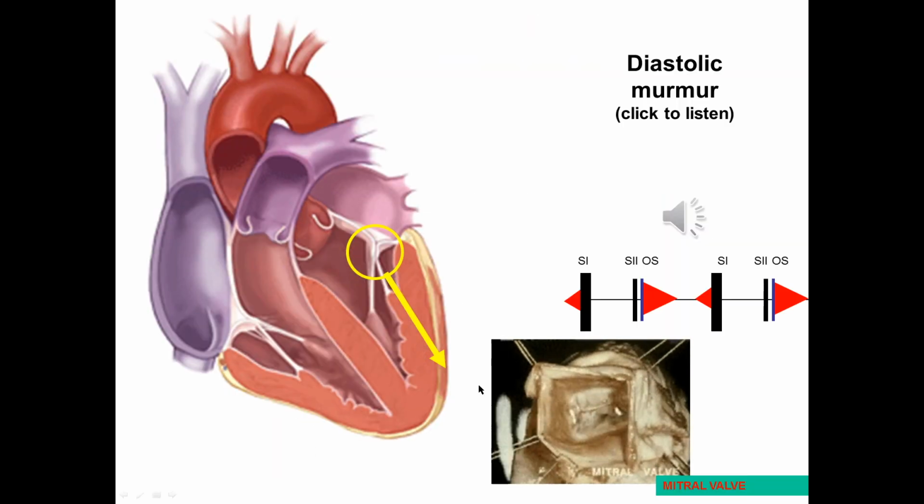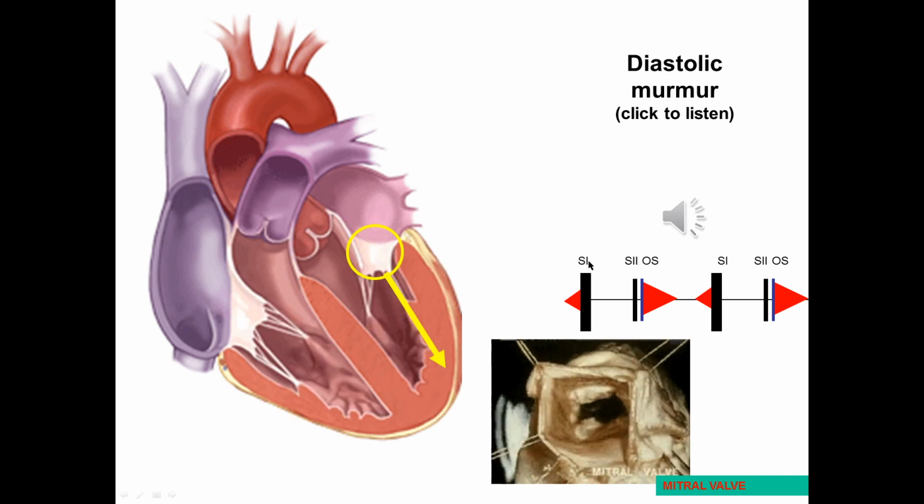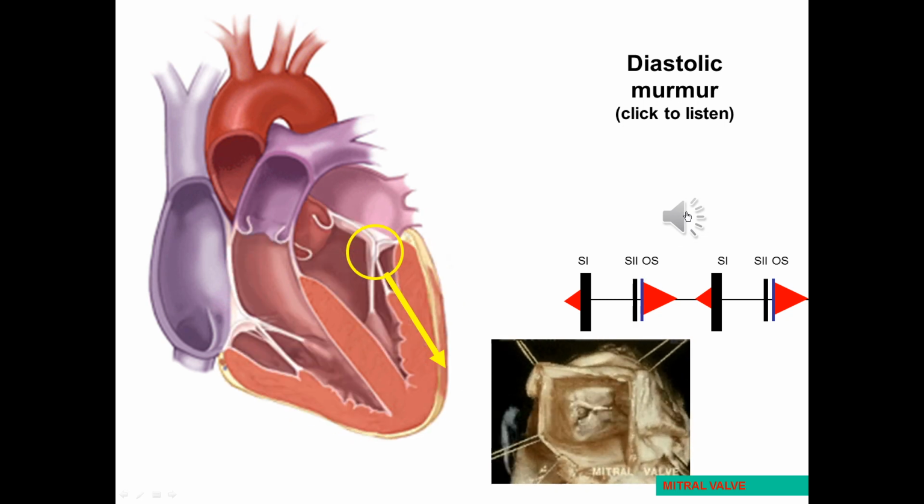Here you see, of course, diastolic murmur. This is the main criteria. You see accentuated S1 sound, high pitch S1 sound, and then S2. Then you see opening snap. You can auscultate opening snap and diastolic murmur.